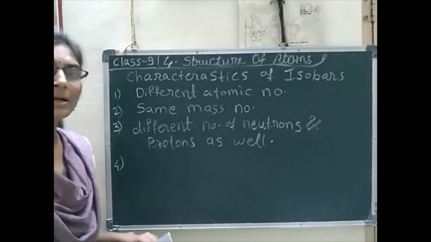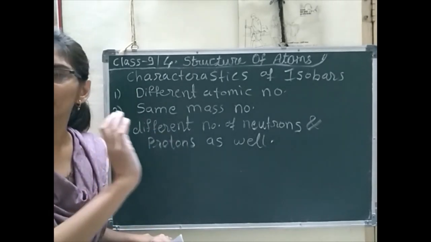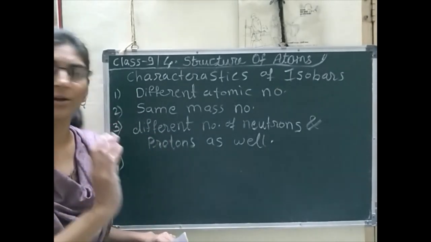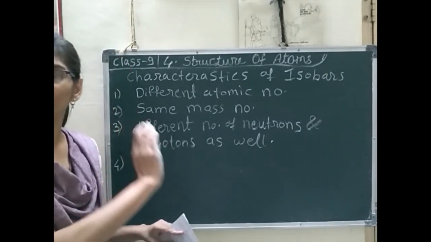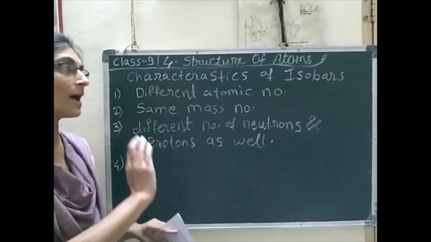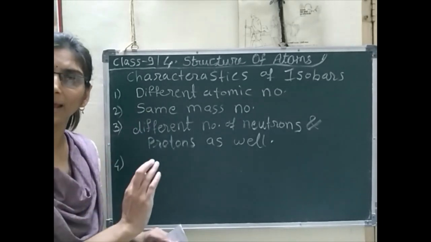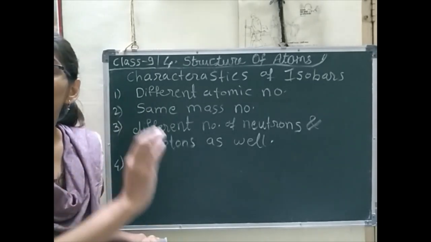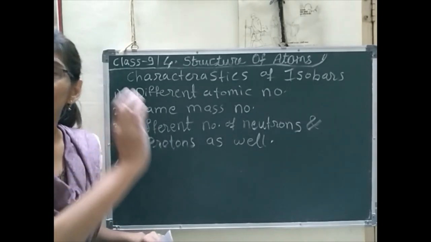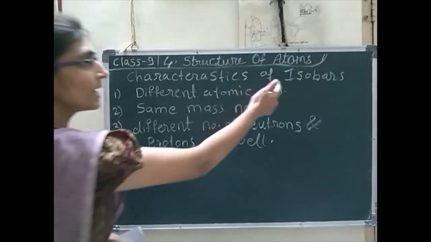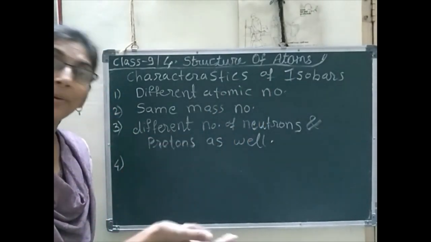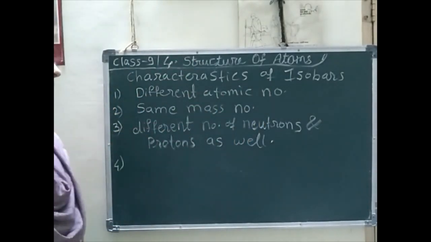In isotopes, the atomic number was the same, therefore the electronic configuration was the same, and as the electronic configuration is the same, isotopes exhibit similar chemical properties. But in the case of isobars, the property is exactly opposite.